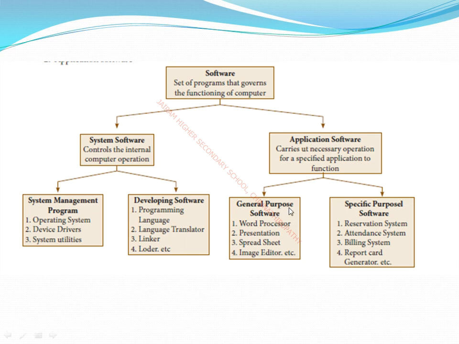So next one, general purpose software. What general purpose software is available? Word processor, presentation. With the help of presentation software, we can make a PPT. Spreadsheet: what is the purpose of a spreadsheet? We can do calculations with a spreadsheet like Excel. So next one, image editor. We can edit images. So next one, specific purpose software, meaning a reservation system. Why have they mentioned specific here? For example, we couldn't do reservations on our school computer.